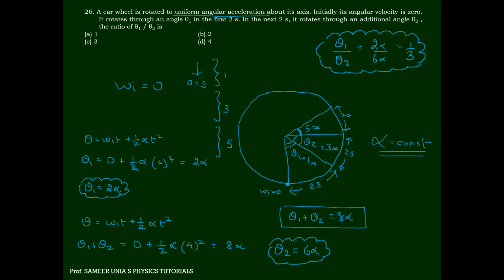The ratio of theta 1 to theta 2. Actually, they should have asked theta 2 to theta 1, right? So it is theta 2 to theta 1. So here it is written wrong. Getting it or not?